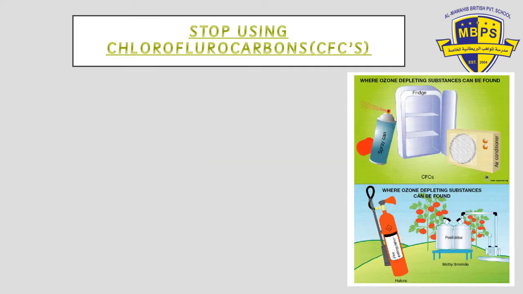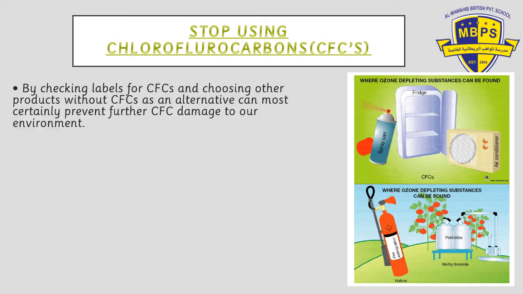Another way of protecting the environment is to stop using chlorofluorocarbons. Even after the Montreal Pact was signed, there are still some people who use spray cans which have CFCs. There is still some equipment that is more than 40-50 years old, like fridges and air conditioners, which will keep on producing chlorofluorocarbons, and there are fire extinguishers, and pesticides which we use in farms, which can